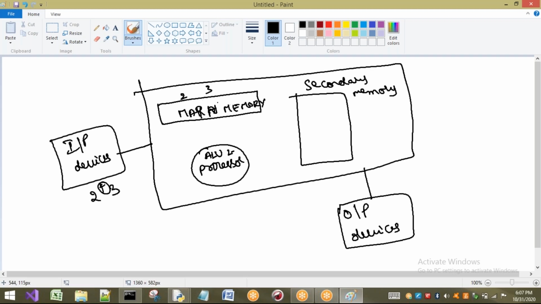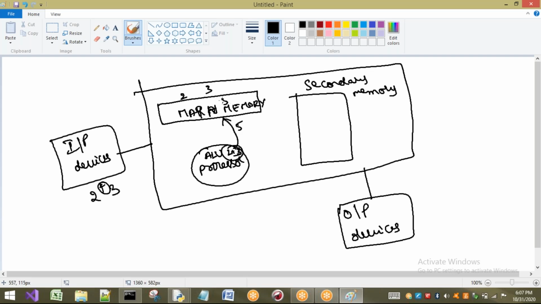It will take 2 value, it will take 3 value, and it is going to store those 2 values in the registers of the processor, and it's going to perform addition operation, and we got answer as what? 5. So the same reply is going to be sent to this main memory.